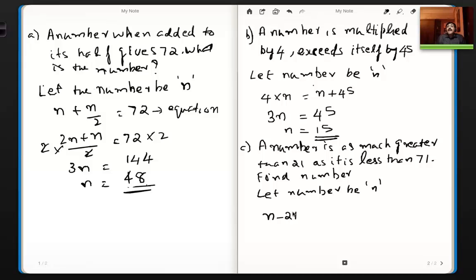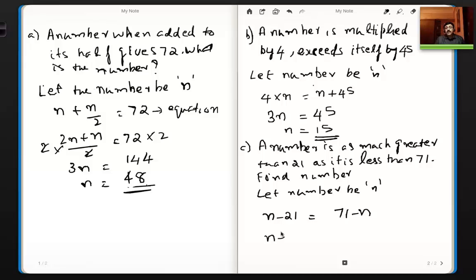Now, how much is it less than 71? That is found by finding the difference between 71 and the number. What the problem is saying is that both these differences are the same. They're equal to each other. So if I put it like this, you are done. Now, I can do transposition. I can bring the n on this side, and I can take the 21 on this side. So what will happen?